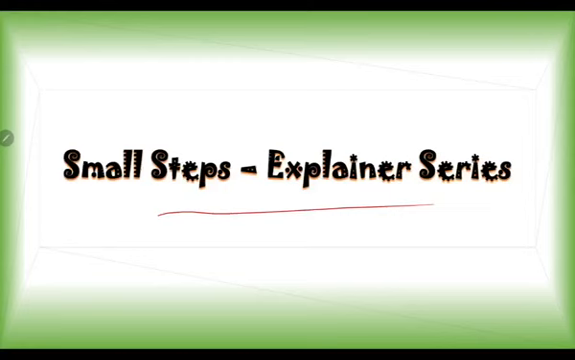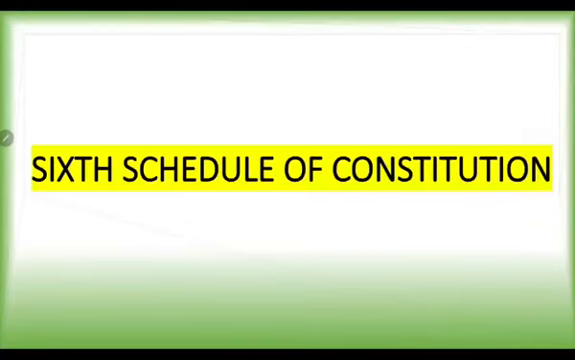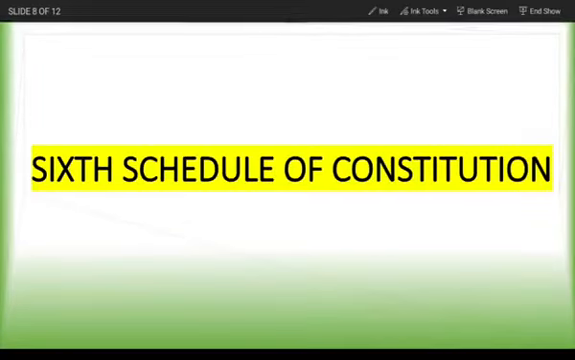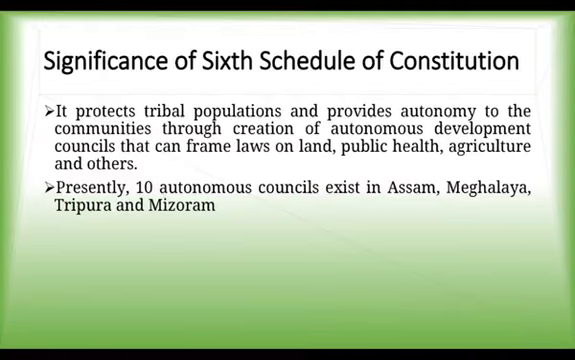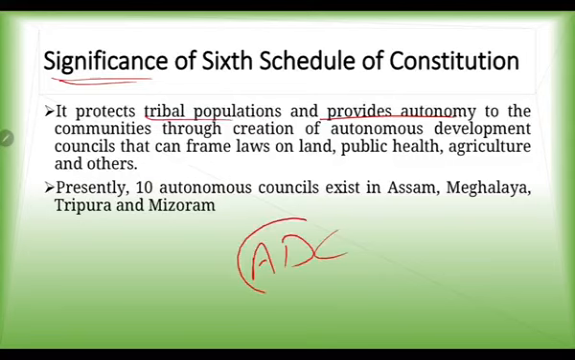In this series, we are going to talk about the 6th Schedule of the Indian Constitution. The 6th Schedule of the Indian Constitution is a very important constitutional step in safeguarding the rights of tribal communities. If we talk about its significance, it protects the tribal population and provides autonomy to the communities through the creation of autonomous development councils.